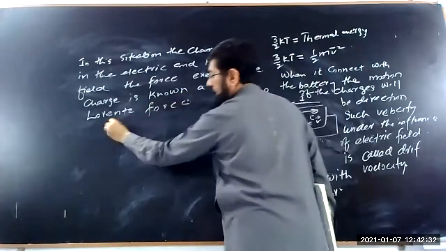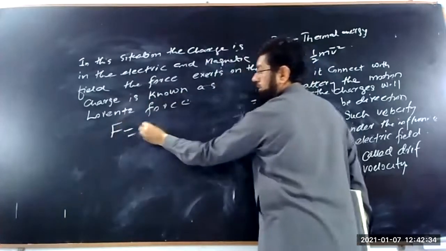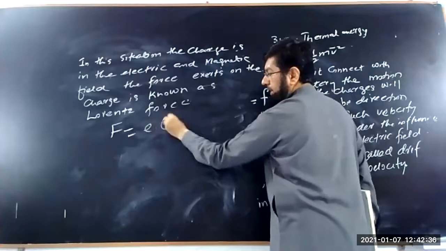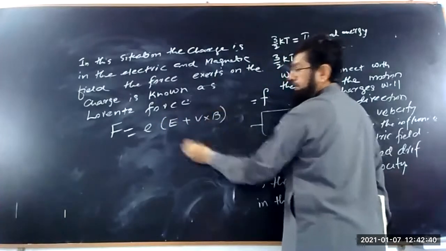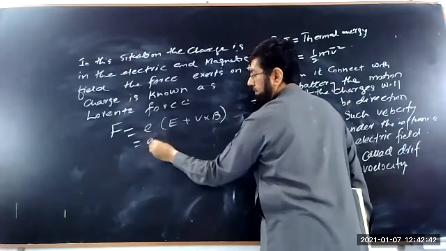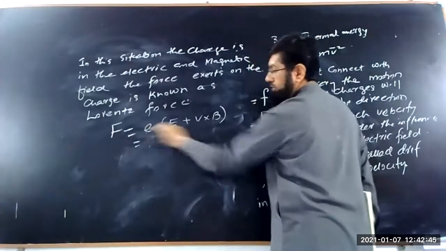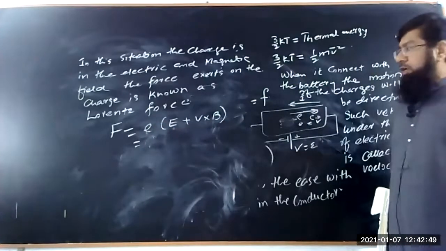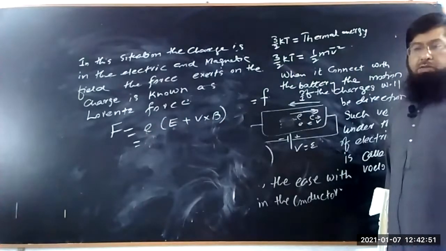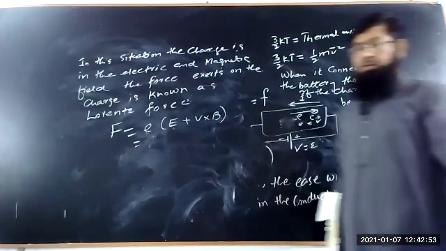So this Lorentz force F is equal to Q, the charge, times E plus v cross B. This can be written as an electric force, and this is called the magnetic force. So the total force is the electric force and the magnetic force.